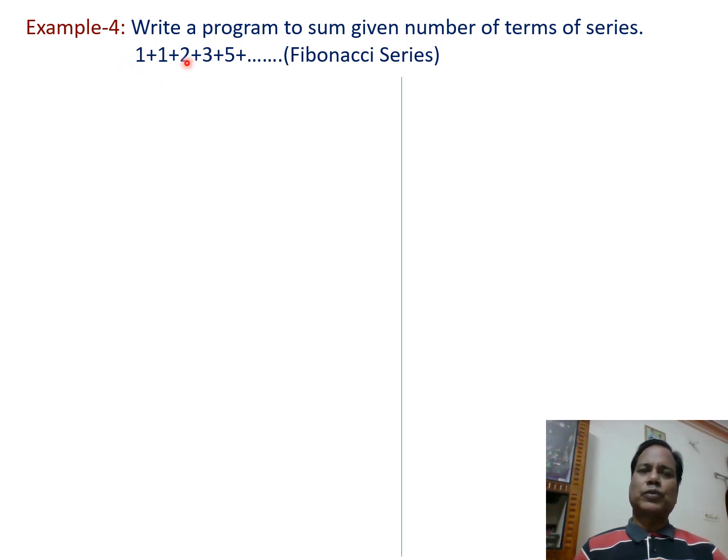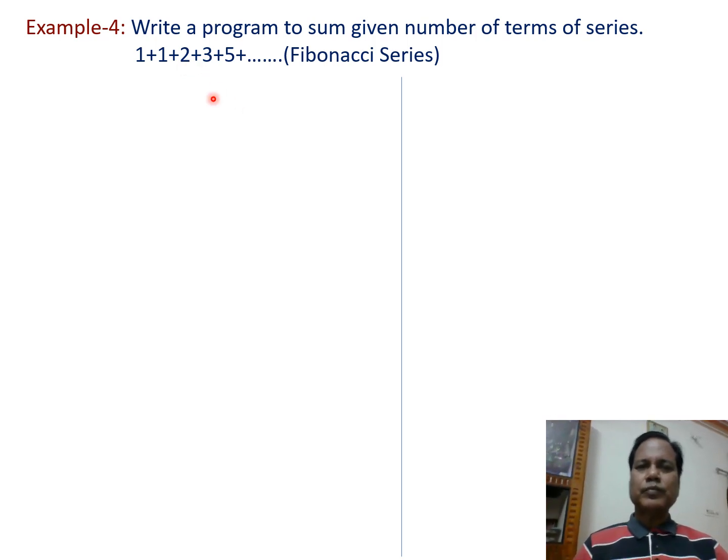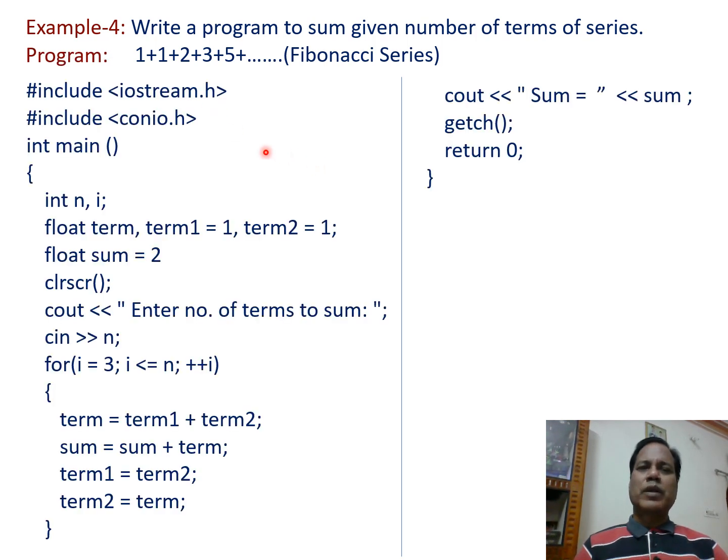That is 2 is sum of 1 and 1. Similarly 3 is sum of previous two terms 1 and 2. In a similar way 5 is sum of previous two terms 2 and 3. So for this series we have to write a program. So a program can be written like this one.